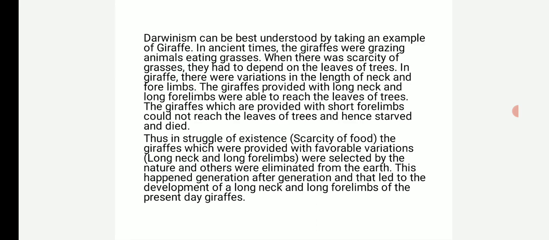Thus, in struggle for existence, that is, in scarcity of food, the giraffes which were provided with favorable variations like long neck and long forelimbs were selected by nature and others were eliminated from the earth. This happened generation after generation, and that led to the development of the long neck and long forelimbs of the present day giraffes.